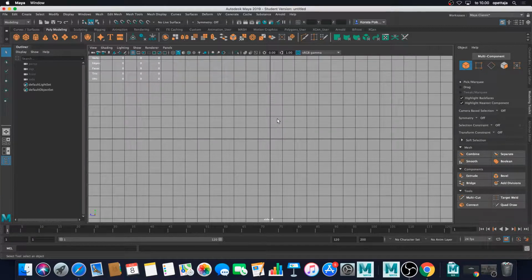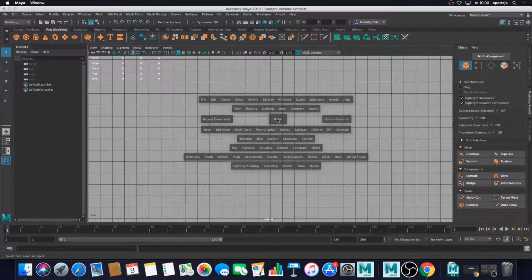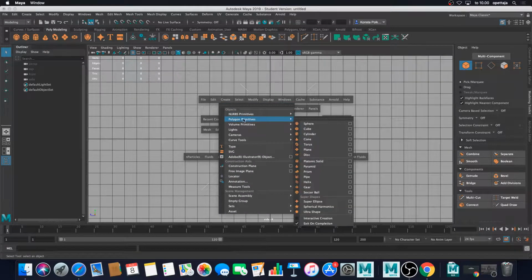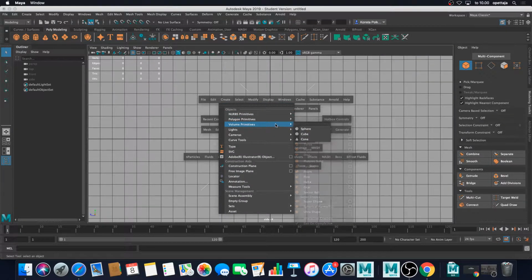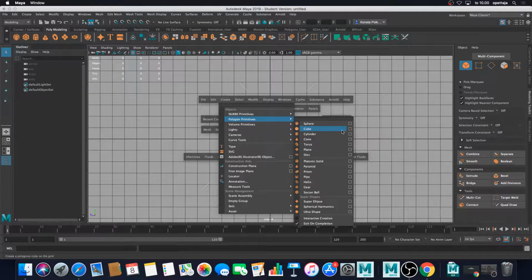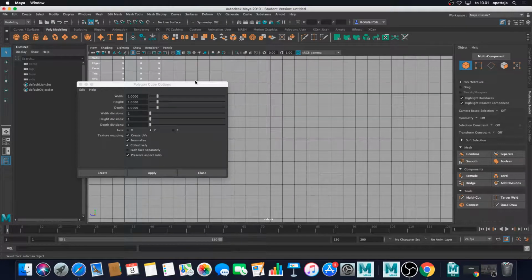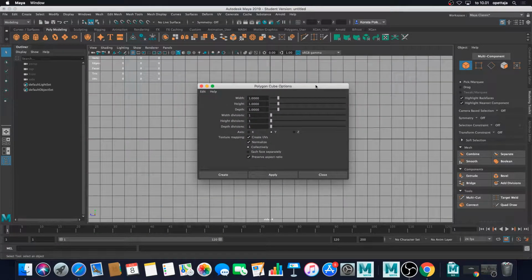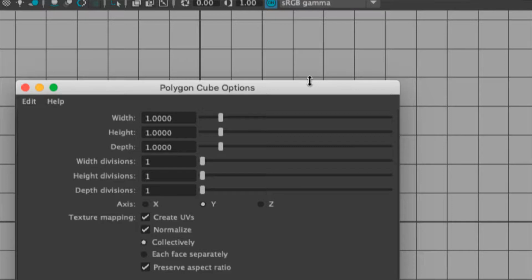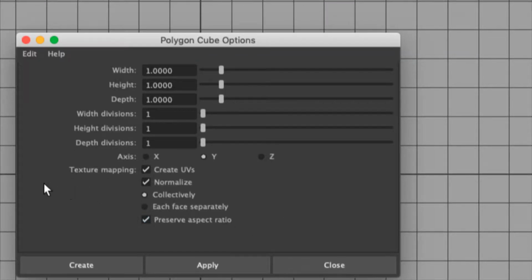So I want to create first a cube. I press down and hold down the spacebar and select create, and then again polygon primitives and cube. And this time I'm going to open the little window, the cube options window, and I'm going to change a few things around here.